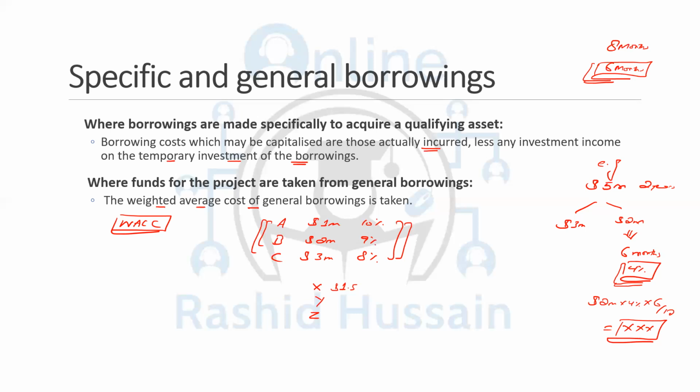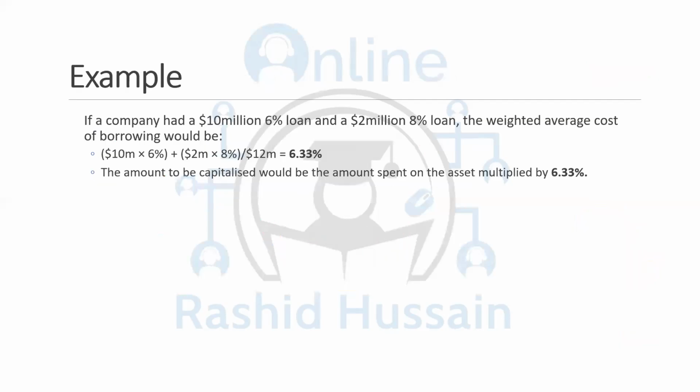So just remember the concept that you're going to take the borrowing cost and deduct the investment income, which is the return on the temporary investment you have made. Now, how to calculate this weighted average cost of capital? We have questions in the exam related to this as well. If a company had a 10 million 6% loan and a 2 million 8% loan, how are you going to calculate the weighted average cost of capital?